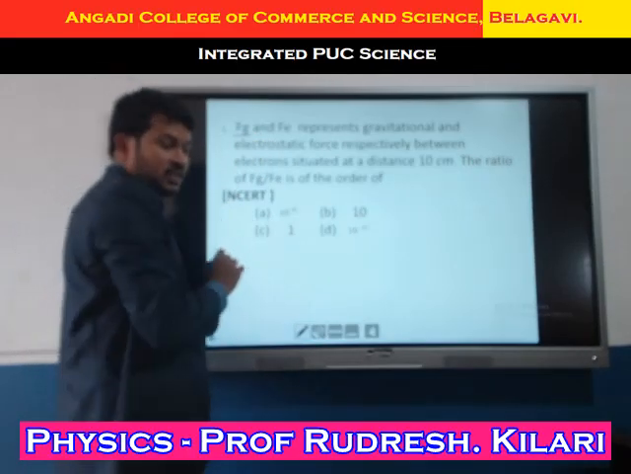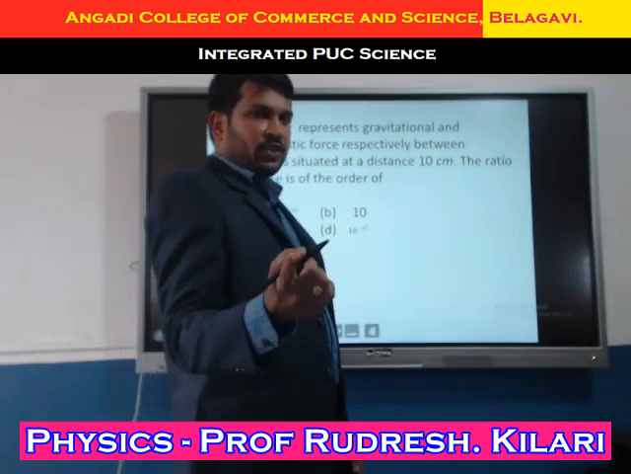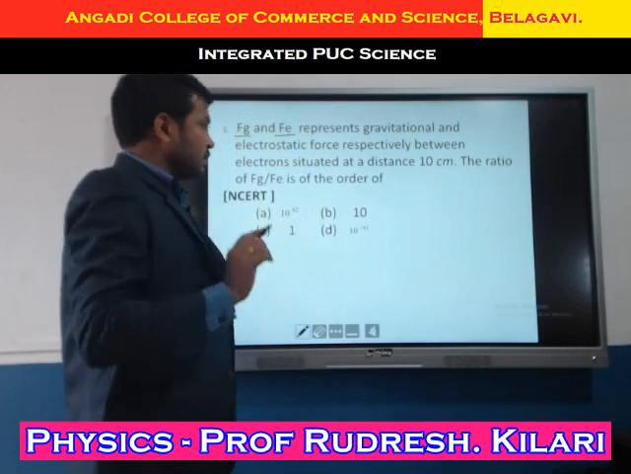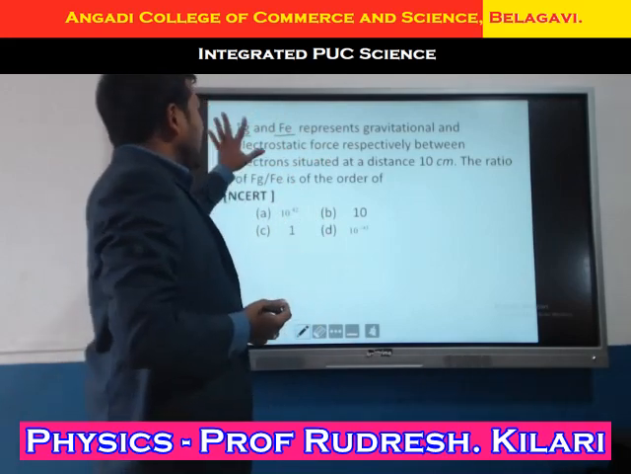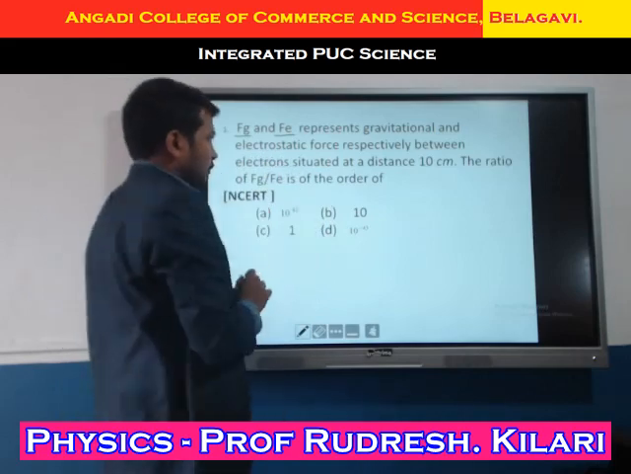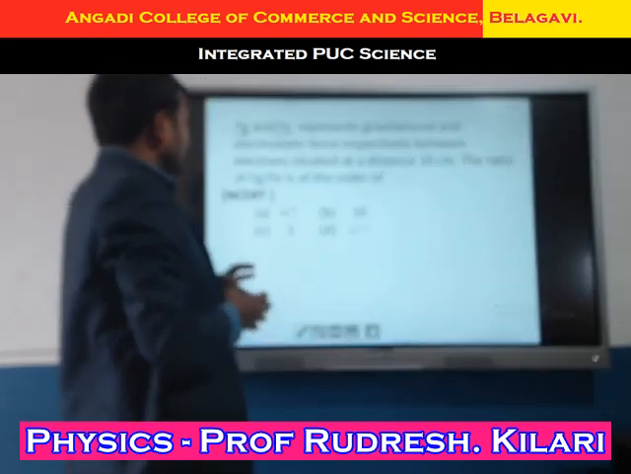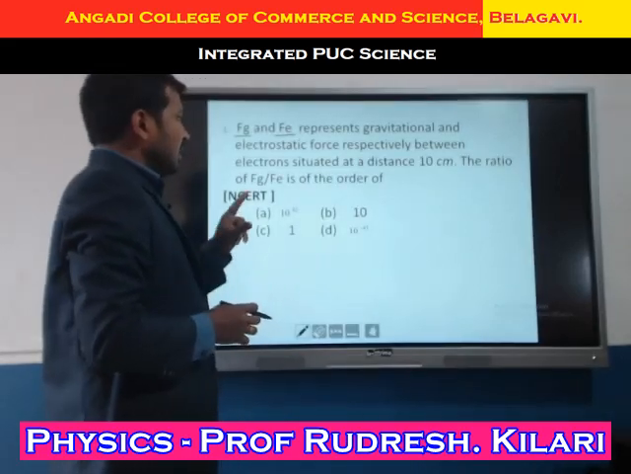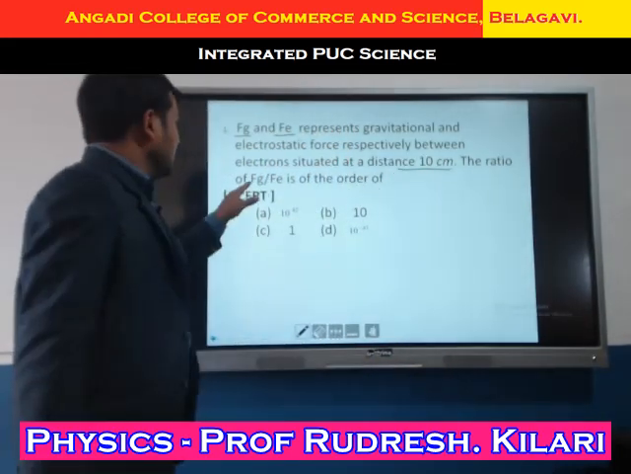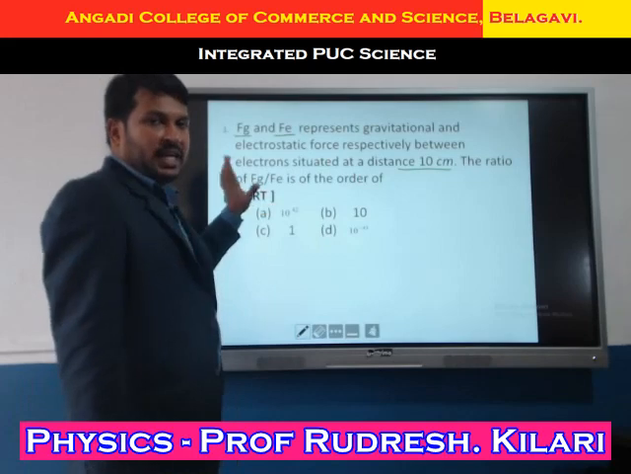Fg is the force of gravity, and Fe represents Coulomb's force. Fg and Fe represent gravitational and electrostatic force respectively between two electrons situated at a distance. What is the distance here? 10 centimeter. They are asking for the ratio of Fg and Fe.